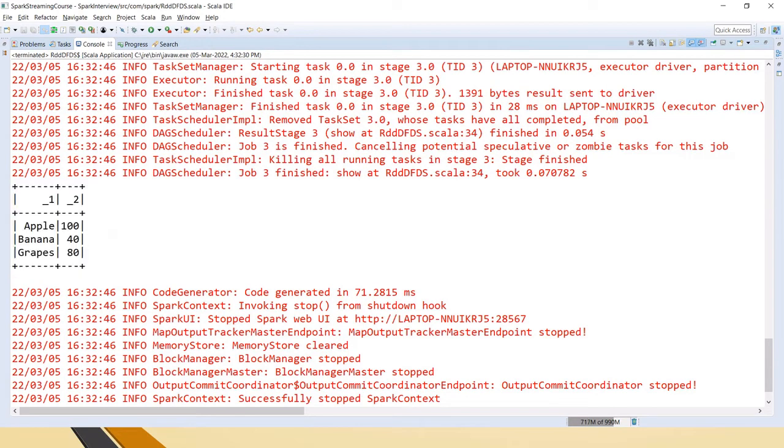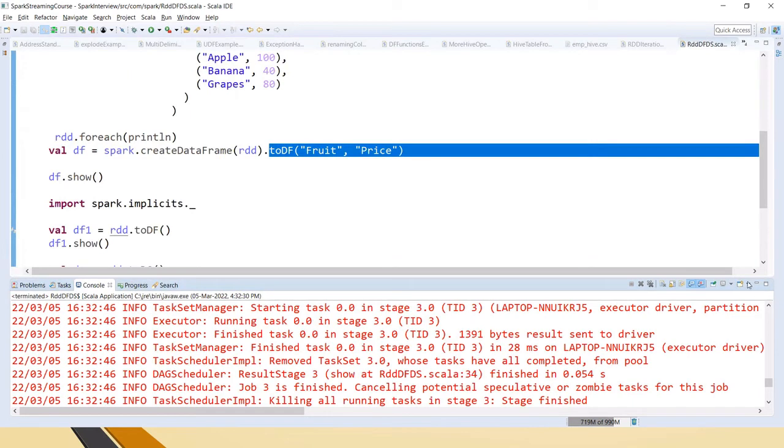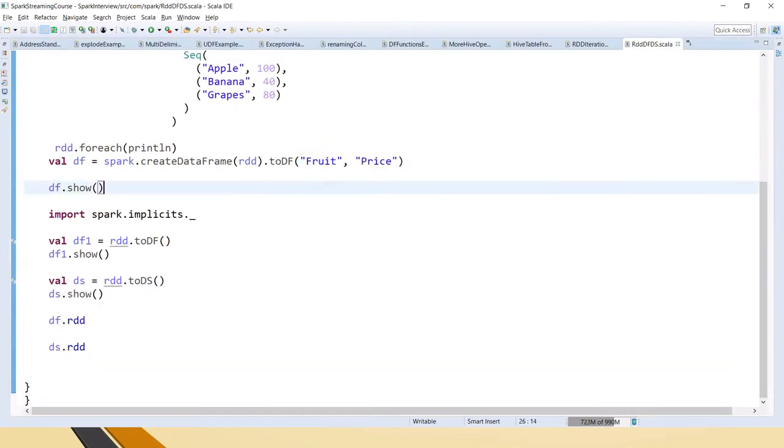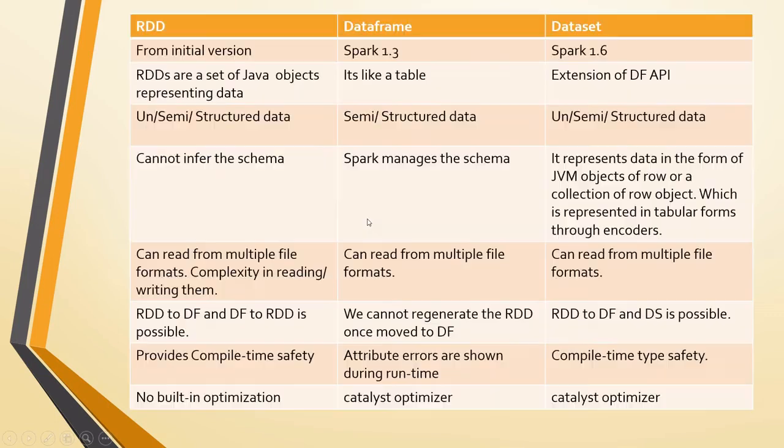So from the solution, or from the output perspective, there will not be any difference between all these things, but the internal mechanism differs. We just checked how the domain object will get regenerated here, but we cannot regenerate it using the data frame. So such kind of methods will differ between RDD, data frame and data sets. Now let's discuss the differences between RDD and data frame and data set.